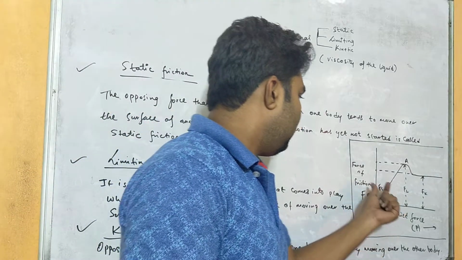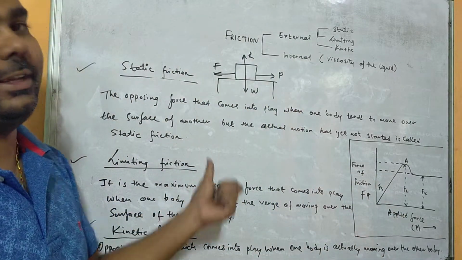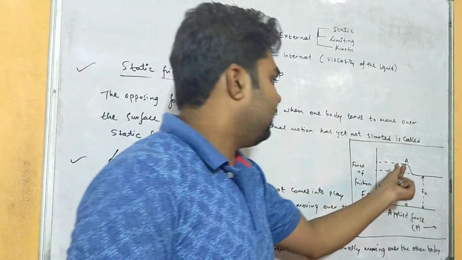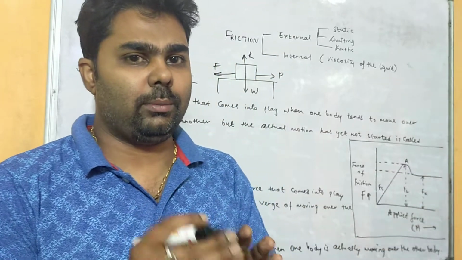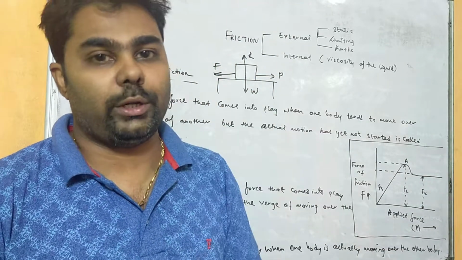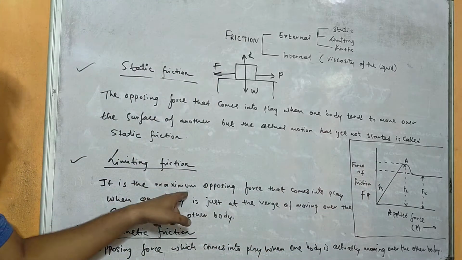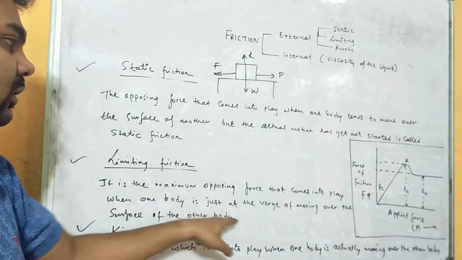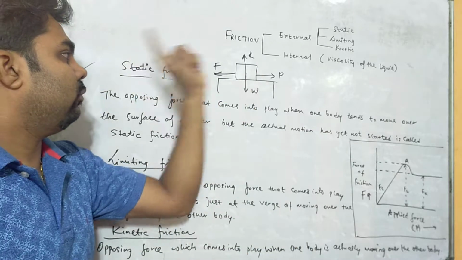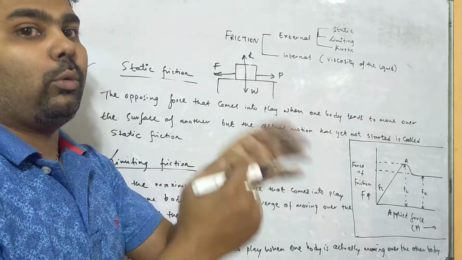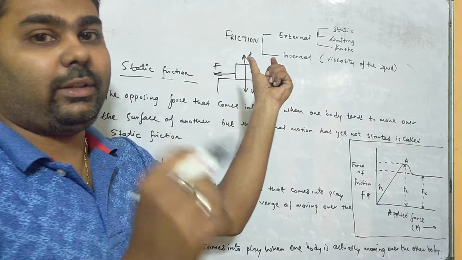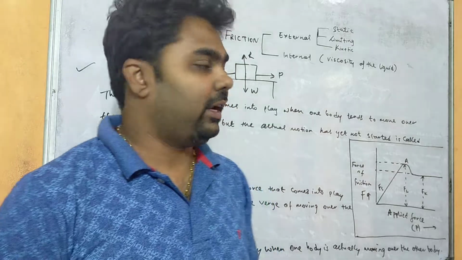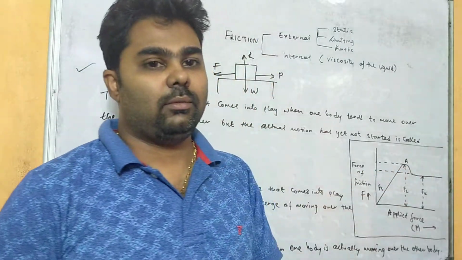But limiting friction means what? The maximum static friction. So the maximum static friction which is acting on the object which is at the verge of moving. Now the object has not started moving, but it is at the verge of moving, at the final point of moving. Okay, so it is the maximum opposing force that comes into play when one body is just at the verge of moving over the surface of the other body. So when you are applying a force in the forward direction, when it is at the verge of moving, at the final point of moving, the friction acting at that time is called here as limiting friction, right? So here you see limiting friction, A is the verge point.